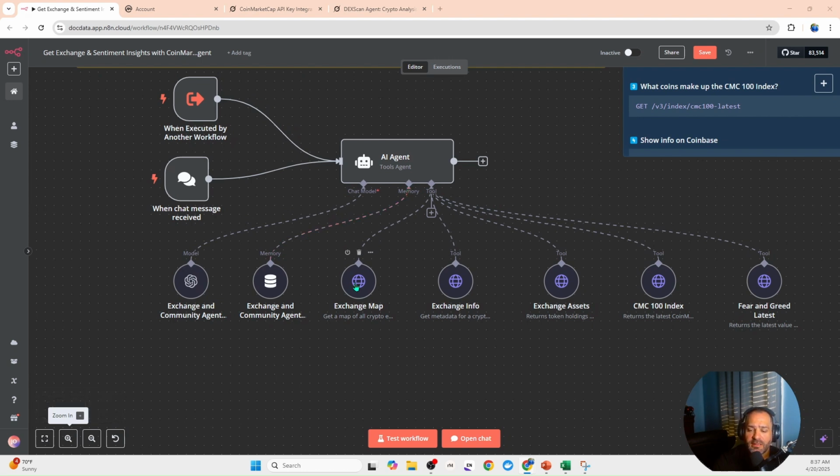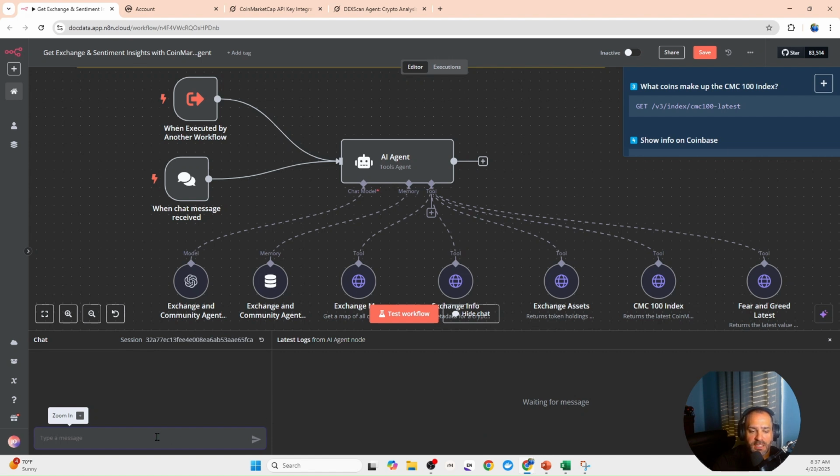To do this, we want to open the chat window. And the first thing we're going to do is just ask it, what is the fear and greed index? What this is going to access is CoinMarketCap information through an API.